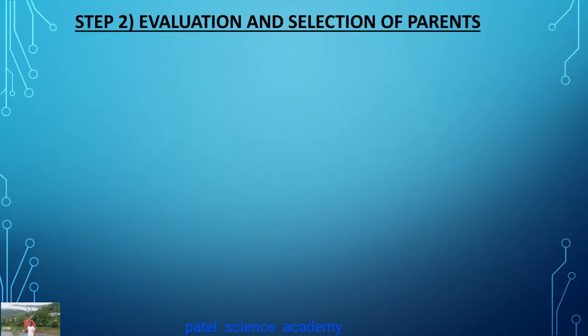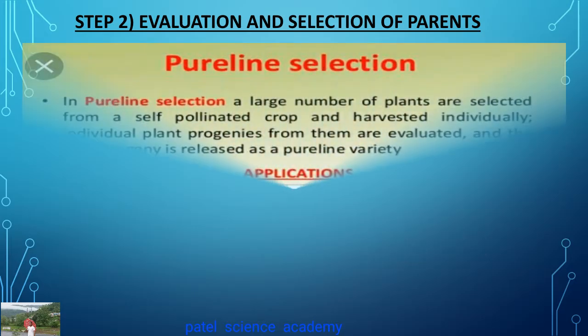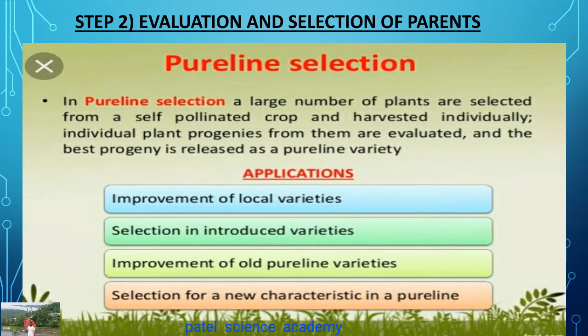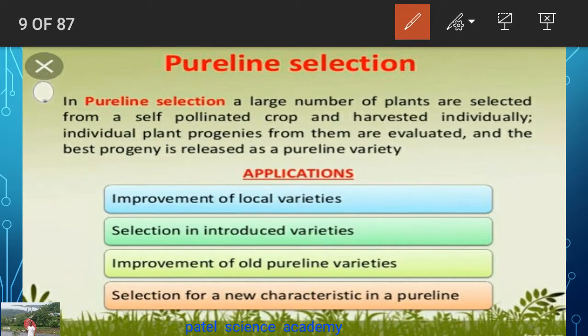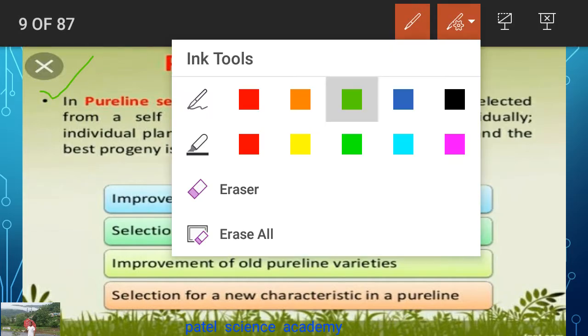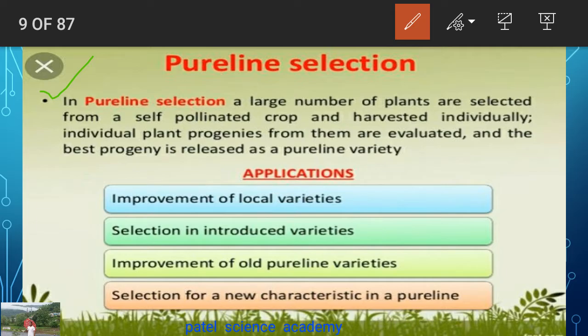The second step includes the evaluation and selection of the parents. So, pure line selection. First you have to evaluate, check whether that parent has that characteristic or not. That process is called evaluation, and then if you find all those characters in that parent, you can select it as your parent for plant breeding.